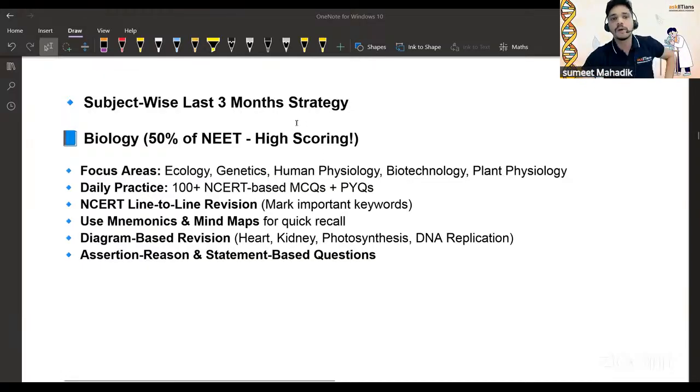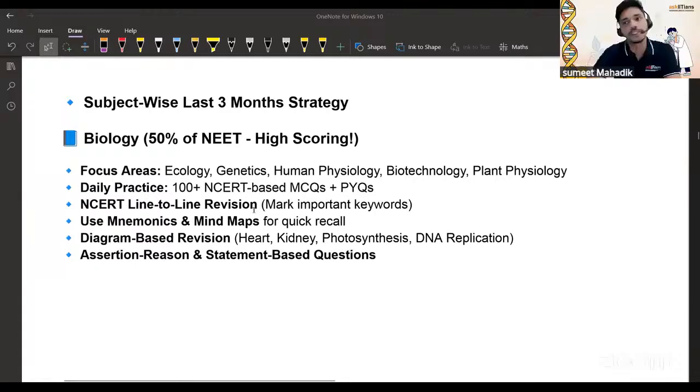Now you can use diagram based revision. Can you tell me, if you draw the heart or kidney or photosynthesis or DNA replication kind of diagram, there are numerous questions they can ask you from any aspect. So you have to work on that as well. Then again, assertion reason and statement based questions are the ones that actually trick you. So make sure your concepts are thoroughly understood in everything from biology.